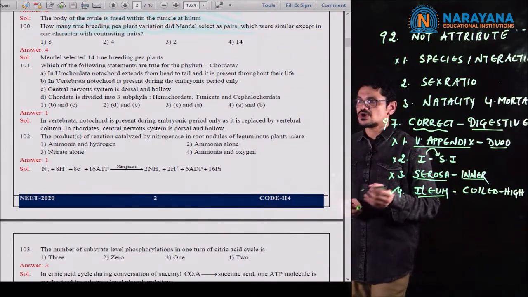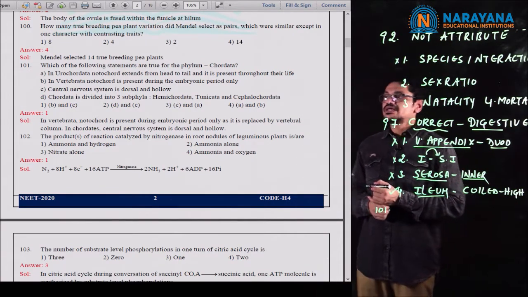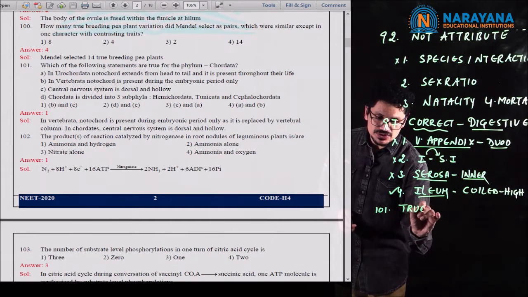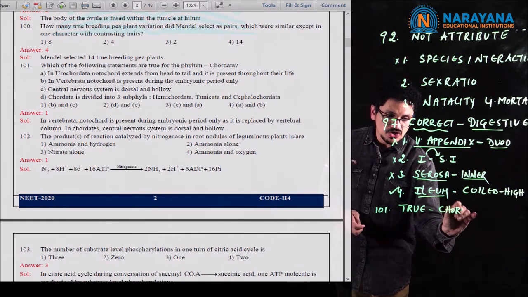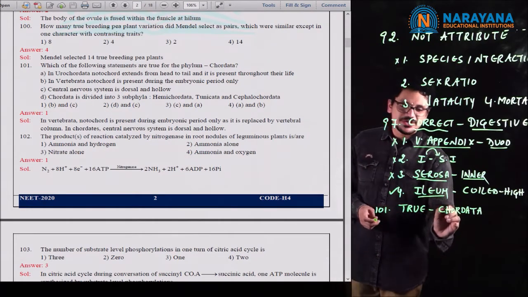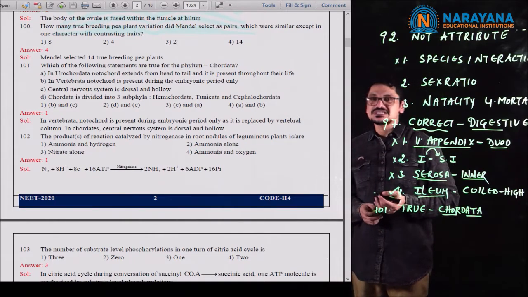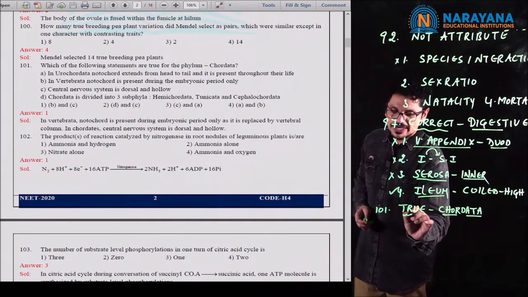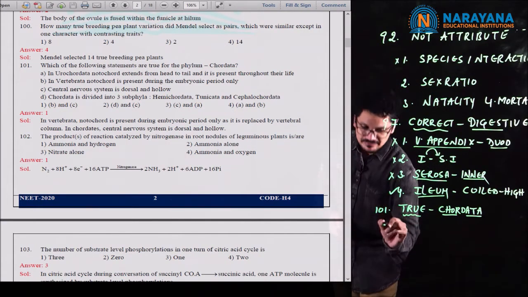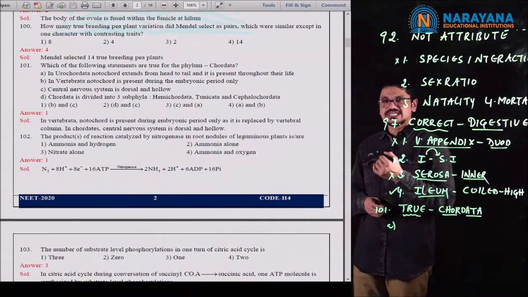In case of 101, if you observe the 101 question number, they are asking us to find out the true statement with reference to phylum Chordata. Chordata: chord means notochord, ata means having. Okay, so we have to find out the true statement. This is very important. In question number 101, they have given the statements A, B, C, D. Let us take the first statement.